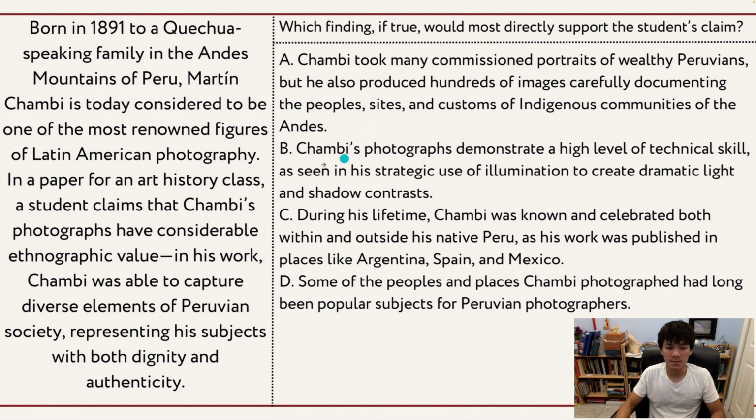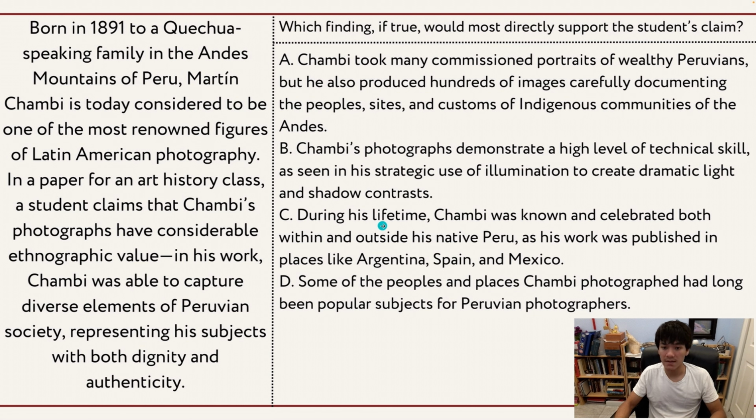Let's look at some of the other ones. B says, Chambi's photographs demonstrate a high level of technical skill as seen in his strategic use of illumination to create dramatic light and shadow contrasts. The main point that B is trying to argue is that he has a high level of technical skill. However, the prompt is arguing that Chambi was able to capture diverse elements and his work had a lot of ethnographic value, not skill. So we know that B is not going to be the correct answer either.